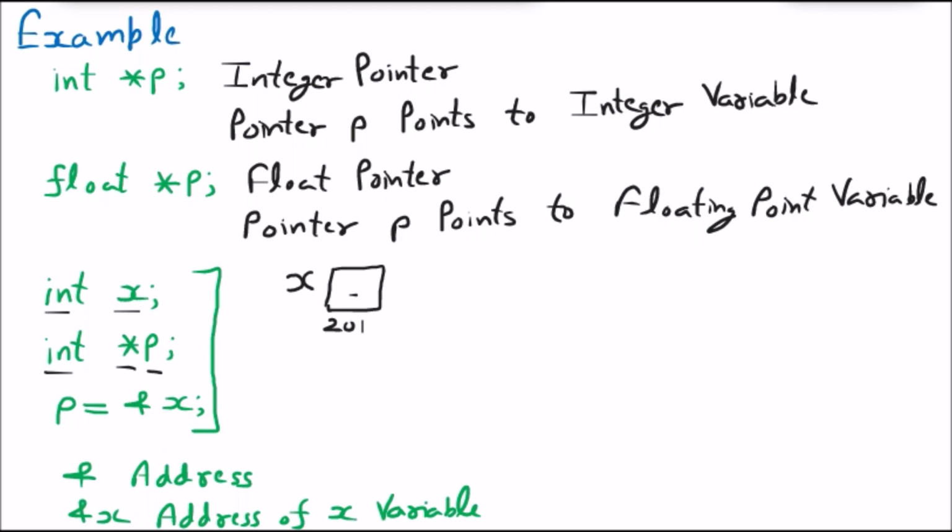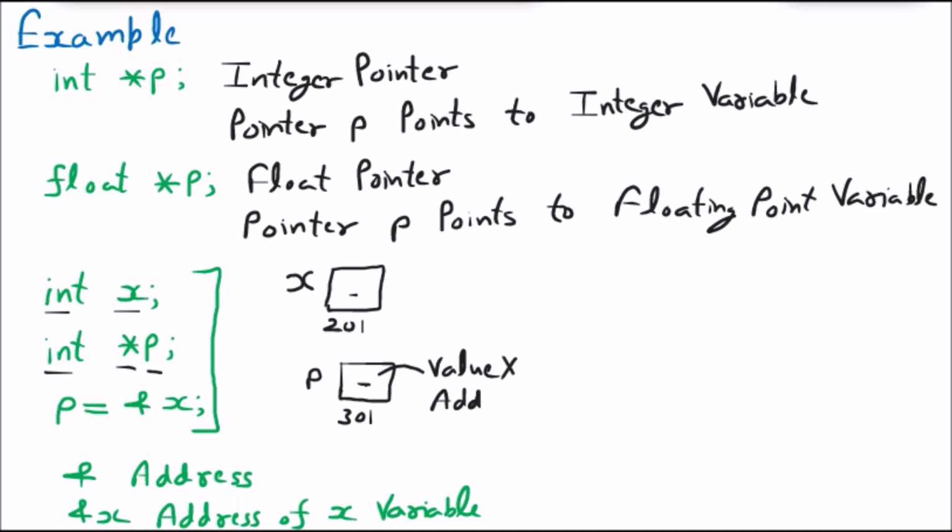So once we say int star p, again memory is assigned, let us suppose its address is 301, and p is the name of that memory. We know this p is not a normal memory, it is going to hold the address of something. So there we cannot store a value, we can store only an address.